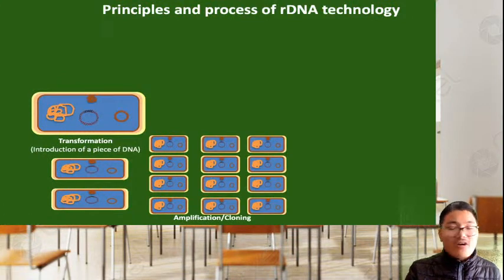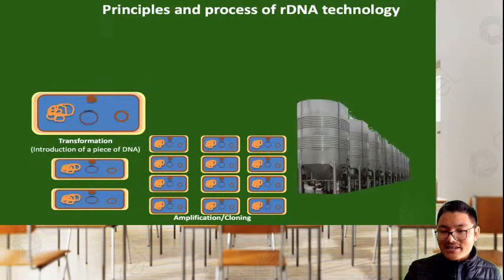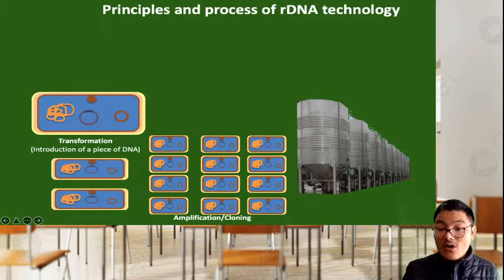Such a process of formation of millions and thousands of bacteria, which occurs in large tanks in biotechnological industries called fermenter or bioreactor, will be achieved, and that process of copying the number of rDNA in the bacterial cell is achieved with the process of amplification or cloning. Cloning and amplification means copying of the piece of DNA, that is rDNA containing the gene of interest.